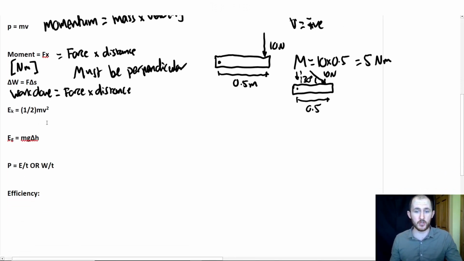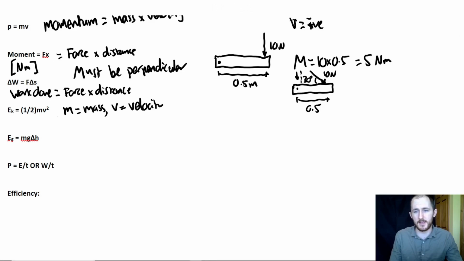Next two should be extremely, hopefully, familiar with you. So the first one is the kinetic energy expression. M is mass, and V is velocity. Now, you might be thinking something quite clever at the moment, and that's V is a vector, right? That's correct, but energy is not a vector.